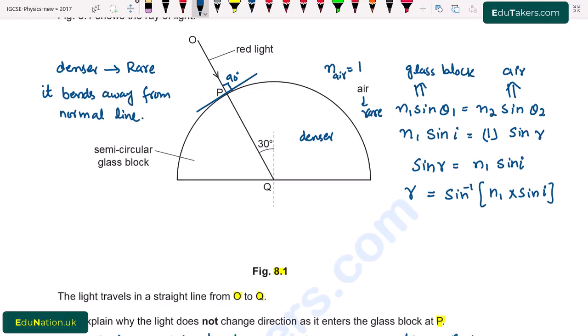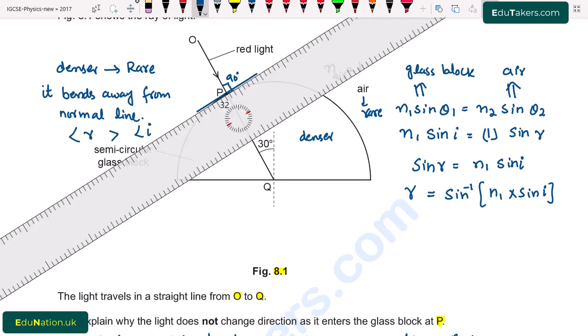In the figure, the dotted line is the normal line, and we have to draw the ray outside the glass block in such a way that the angle of refraction is greater than angle of incidence. I draw this ray.